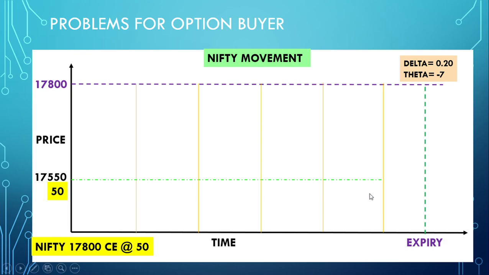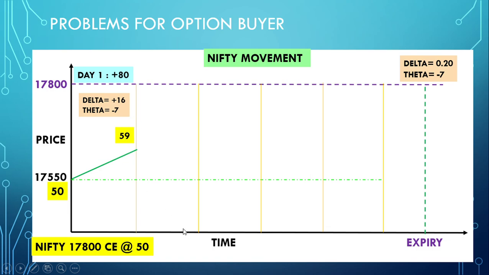So let's say on day 1 Nifty rises 80 points, so from 17,550 it goes up by 80 points. I am only counting these two parameters for now, delta and theta, as per the option chain. So what will be the effect of delta and theta? Delta will give plus 16, that is 0.2 into 80, and theta will give minus 7 as it is. So this 50 premium will become 59.